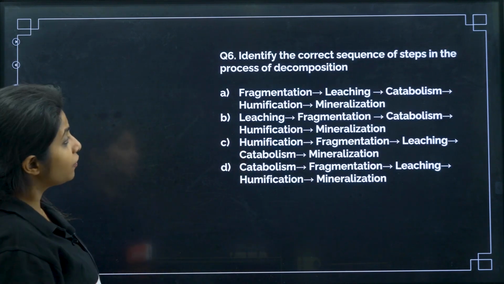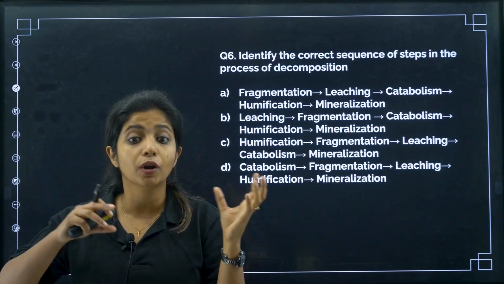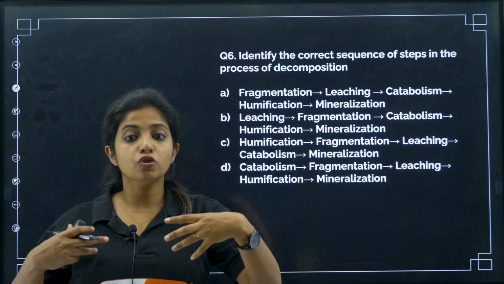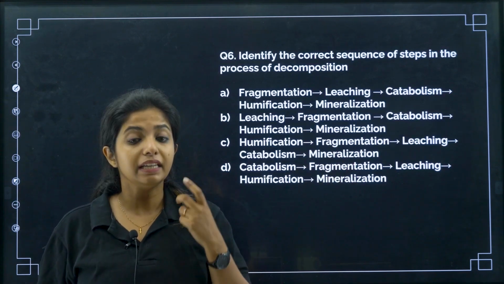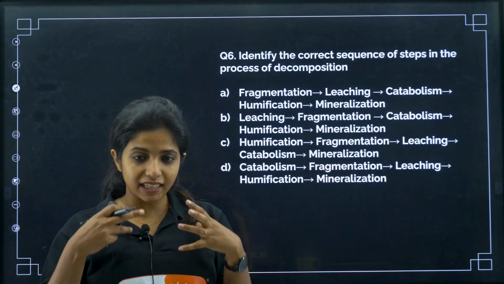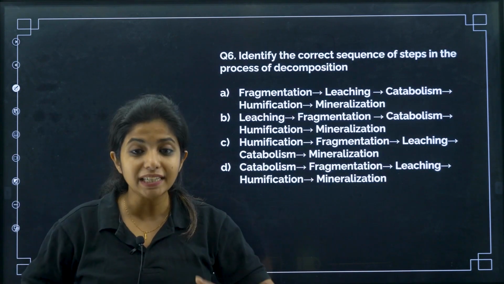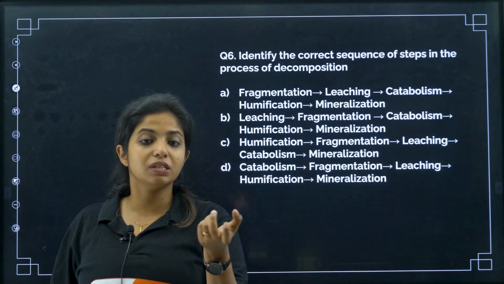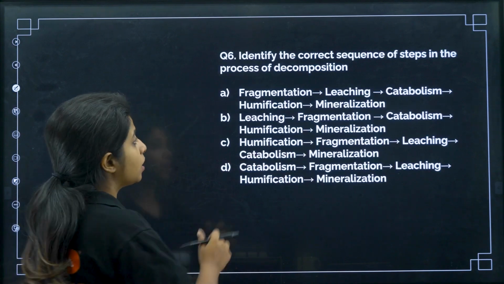Now, chalo, identify the correct sequence of steps in the process of decomposition. Decomposition as in breakdown of the content which has to be degraded. The first step always will be the detritivores, such as earthworms. They eat the complex content and poop out simpler things, which are very easy to break down. So fragmentation is the first step, and that is done by detritivores.